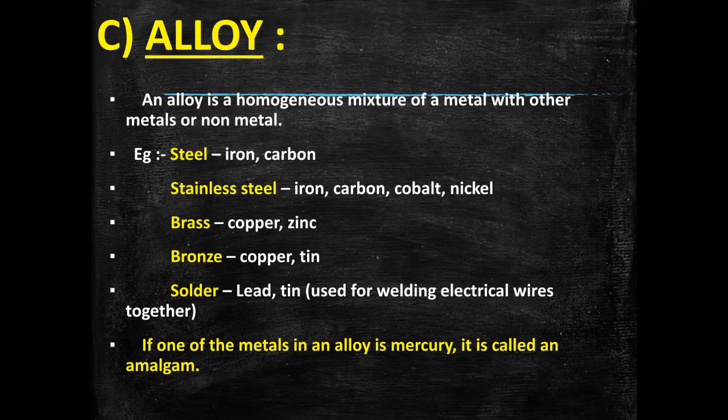Brass is made up of copper and zinc. Bronze is made up of copper and tin. And solder is made up of lead and tin. Solder is used for welding electrical wires together. And what is an amalgam? If one of the metals in an alloy is mercury, it is called an amalgam.